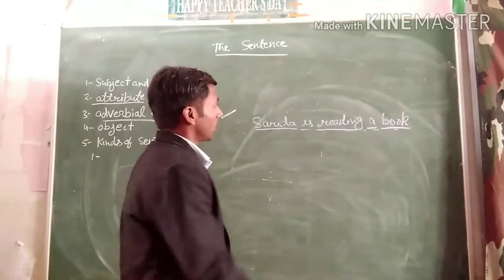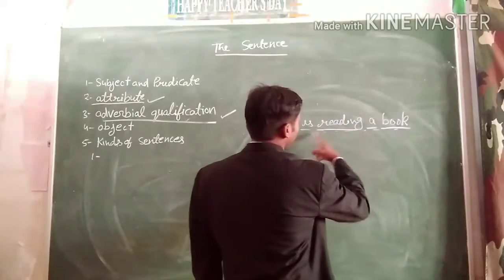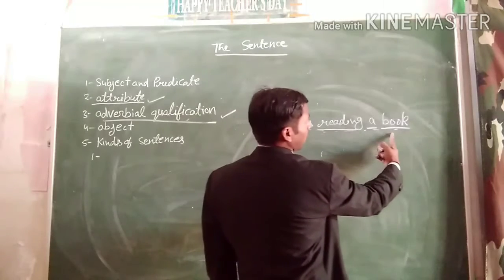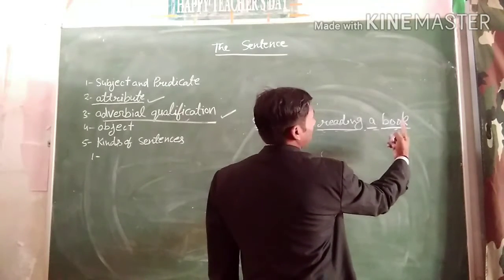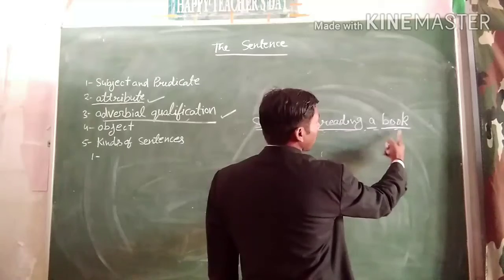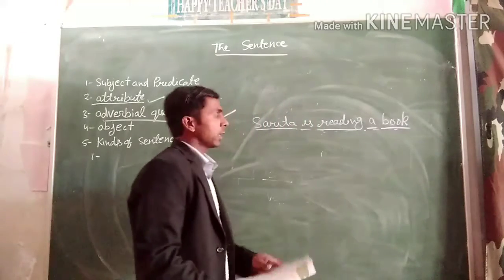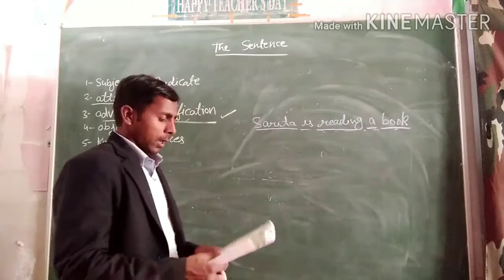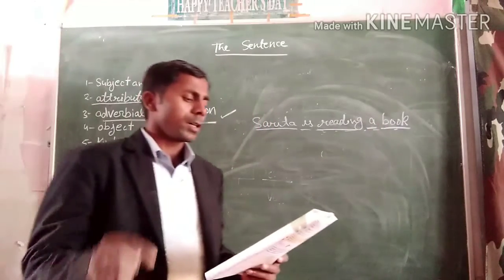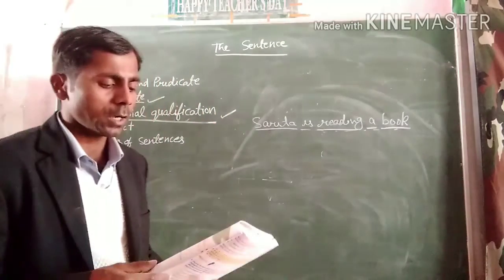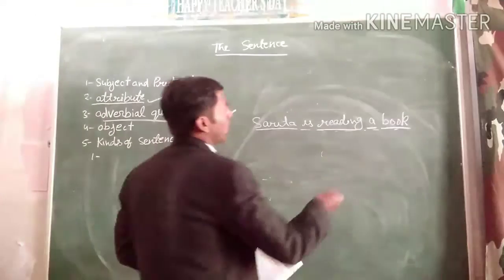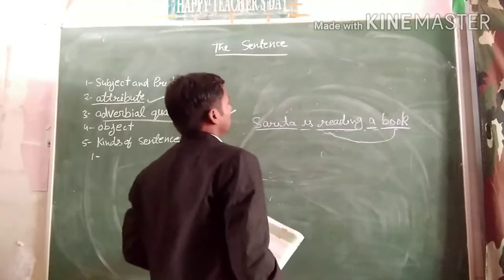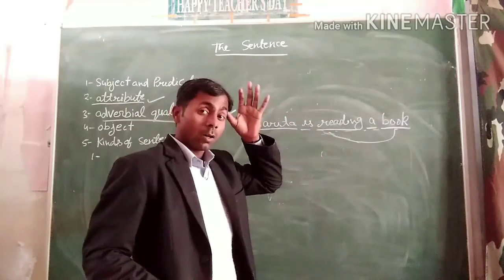Clear? So this noun word, you can see here on the board, in this sentence is used as the subject, and here is another noun word, after the verb. So it will be the object of that sentence. Book is the object. According to the definition, the person or thing that receives the action of the verb is called the object of the sentence. This word book receives the action of the sentence. So the book is the object. Is it clear?